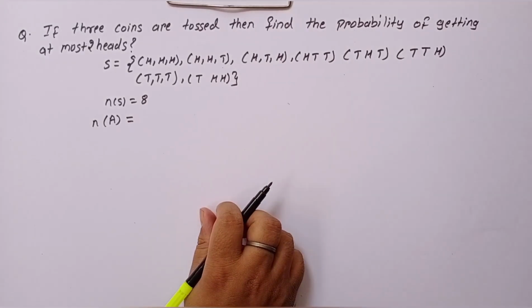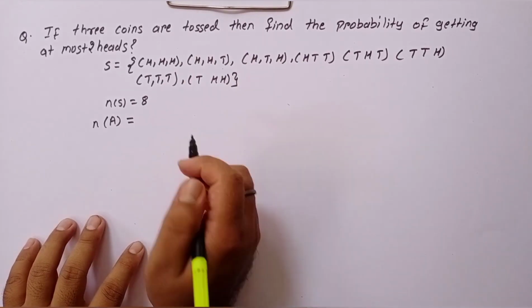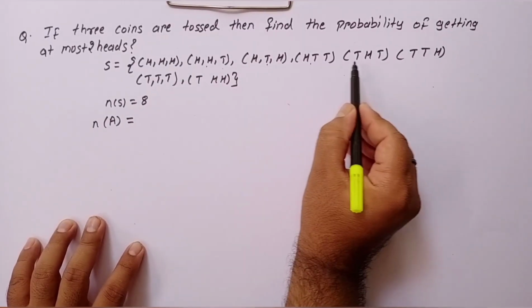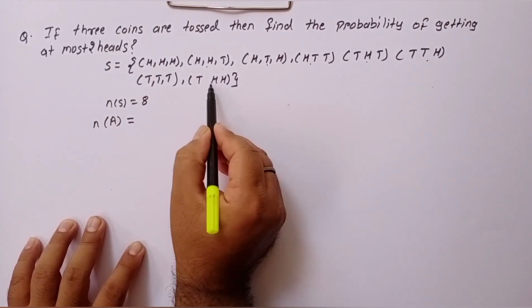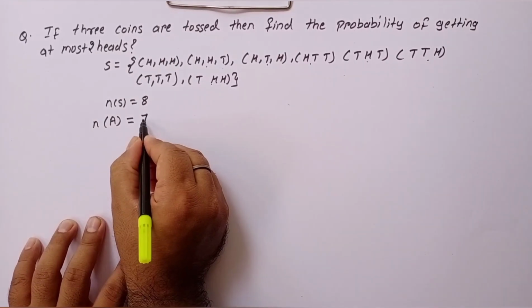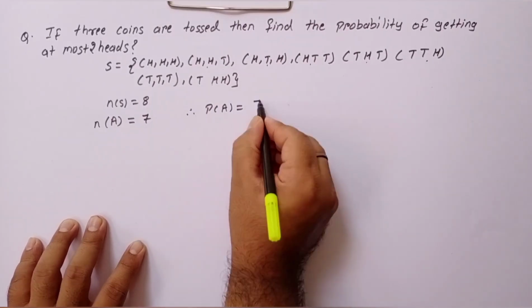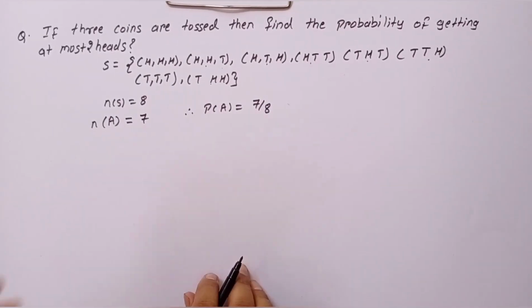It means maximum 2 heads or up to 2 heads. So up to 2 heads: 1, 2, 3, 4, 5, 6, 7. So n of A is 7. Therefore, probability of A is 7 by 8.